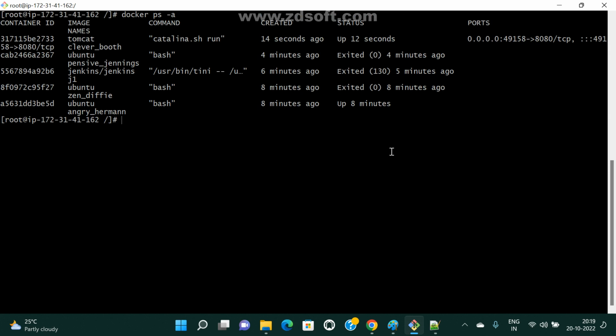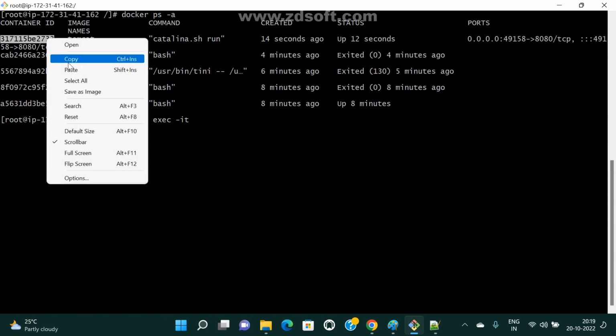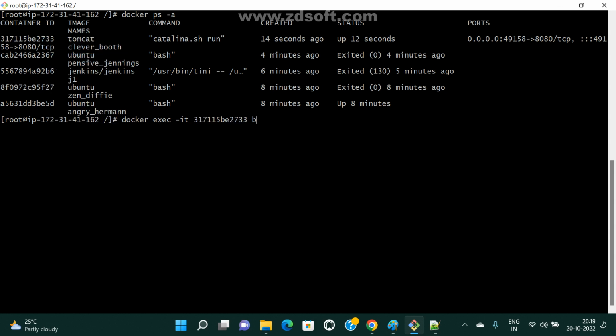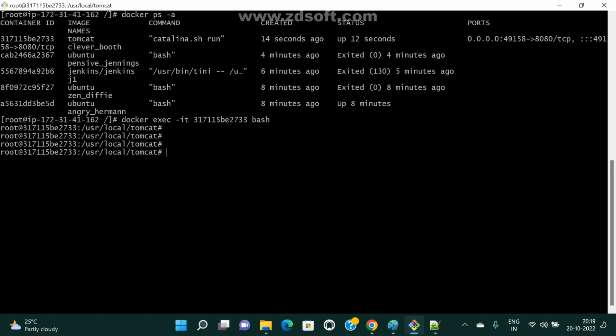First I use docker exec -it with my container id, paste it, and connect to the bash prompt. Tomcat bash prompt is connected. Even if I use exit, it won't stop, because that process is different.